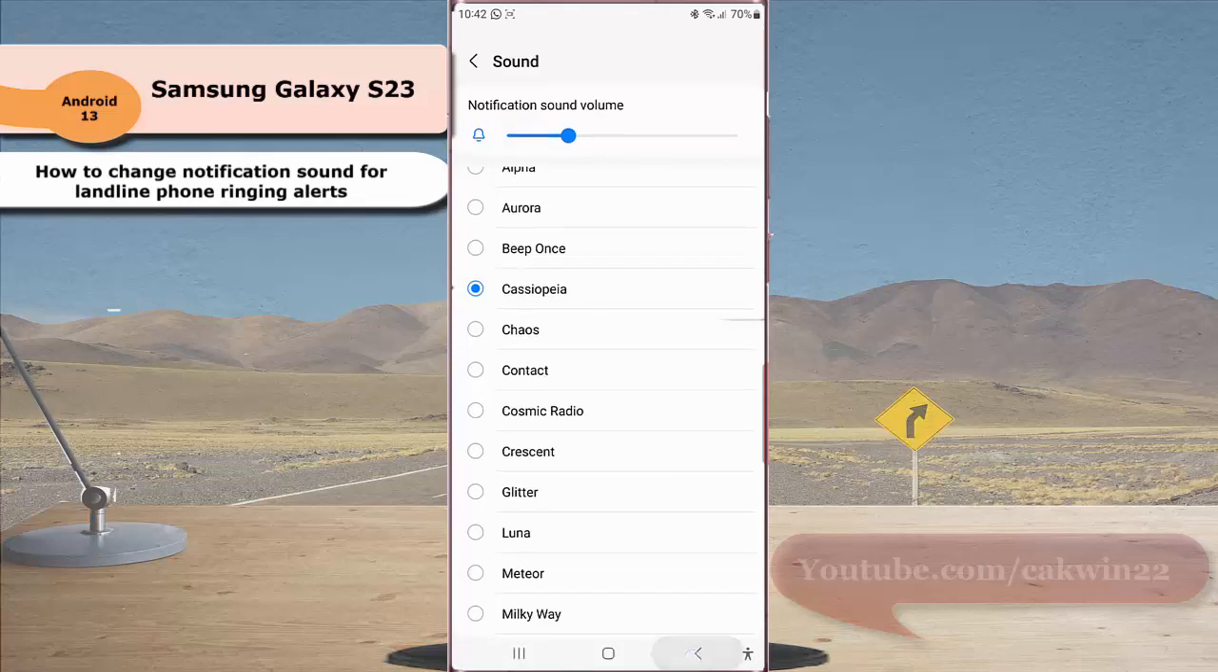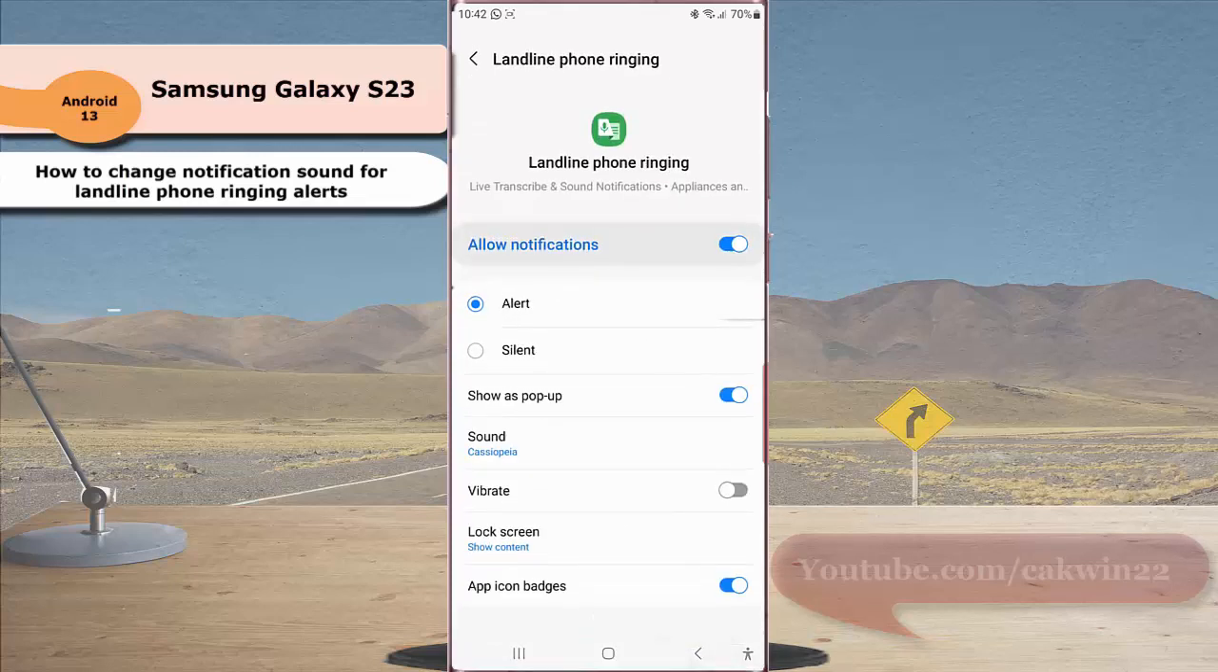Tap the back button. By doing this, your phone will play the selected sound when sound notification feature is on and it detects a landline phone ringing near you.